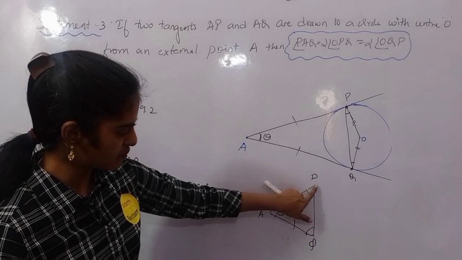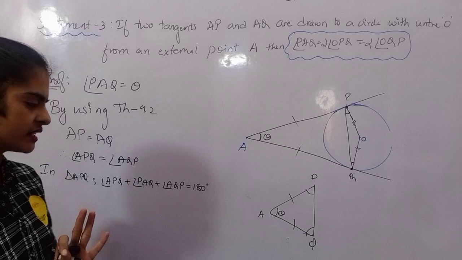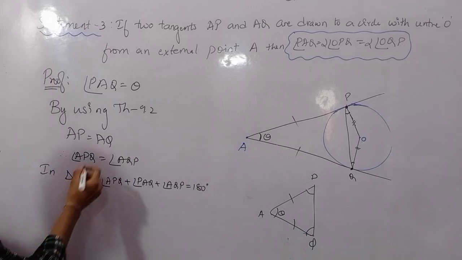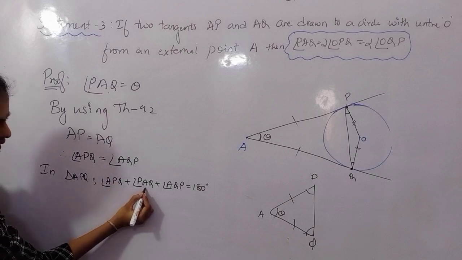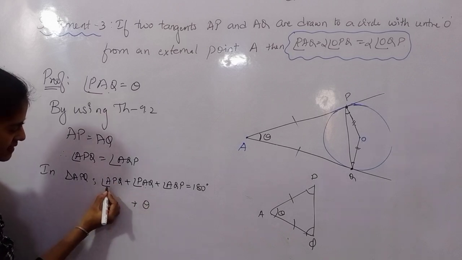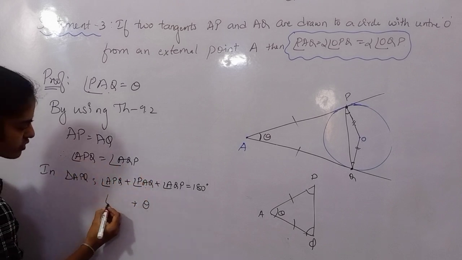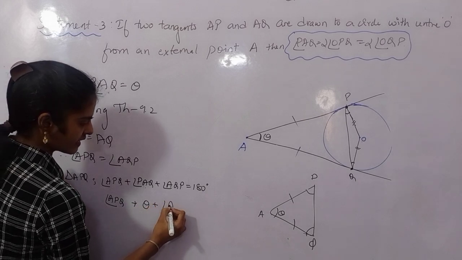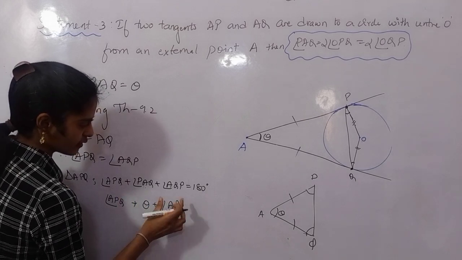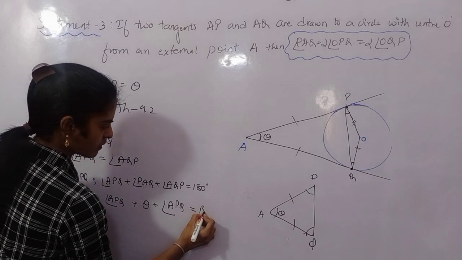Angle APQ, angle PQA, and angle PAQ: all three angles sum to 180. But what is angle PAQ? You have taken it as theta. So angle PAQ is theta, plus angle APQ and angle AQP, which are both equal. So instead of AQP I am writing APQ only. That is equal to 180.